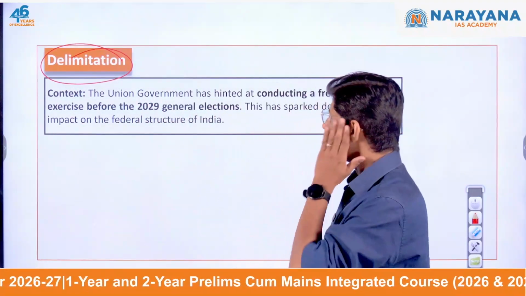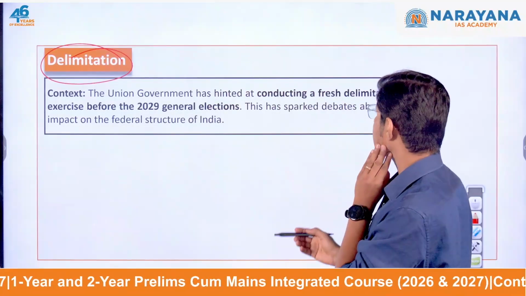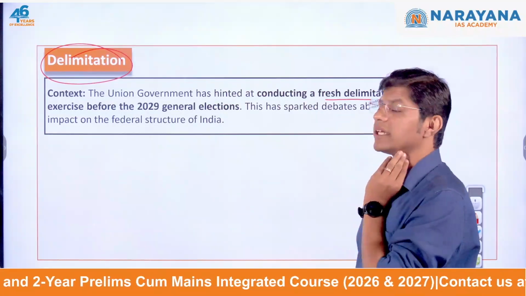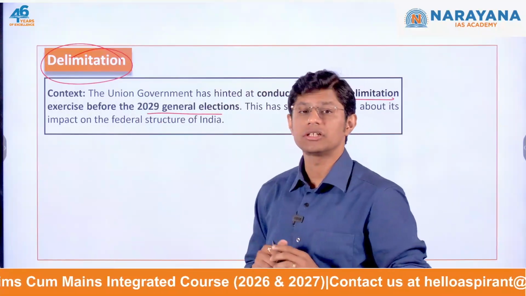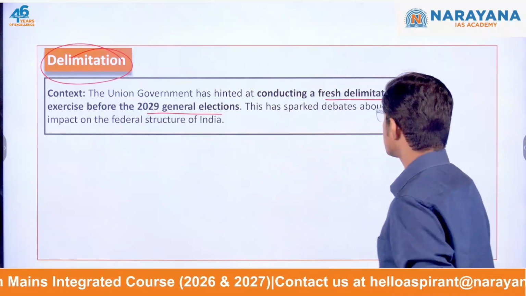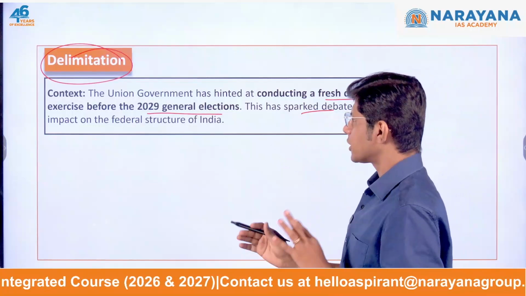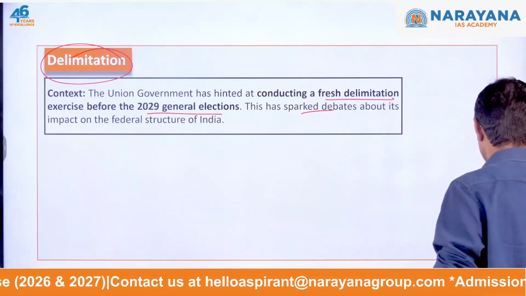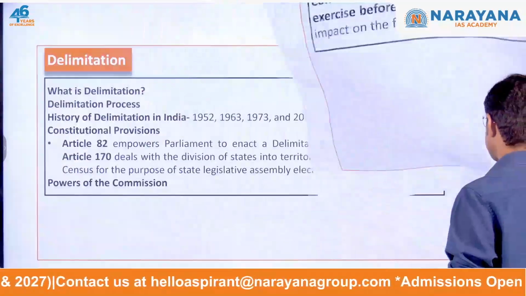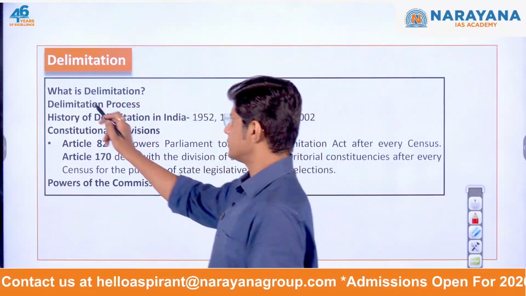So the context being the union government has hinted at conducting a fresh delimitation exercise before the 2029 general elections, though this has sparked debates about its impact on the federal structure. Well, let's leave the context aside. Let's try to understand what exactly is delimitation.